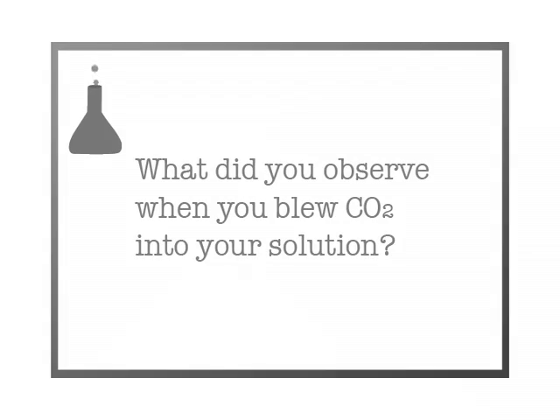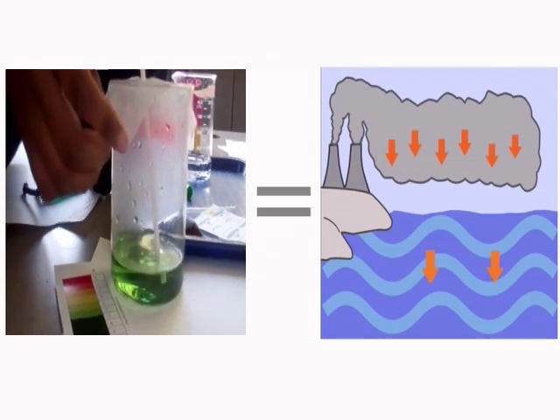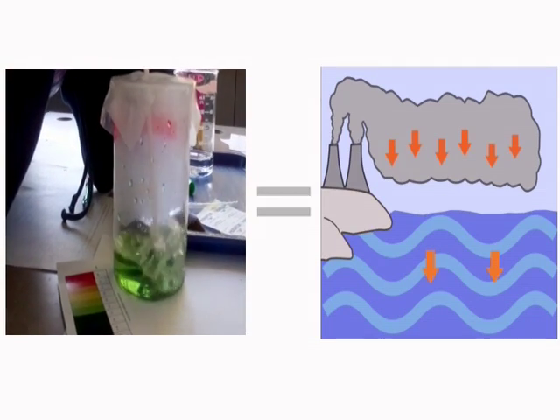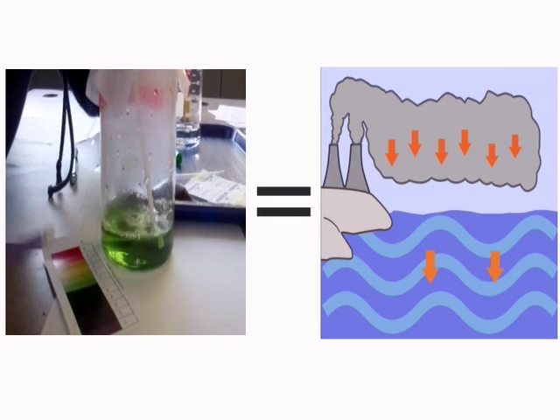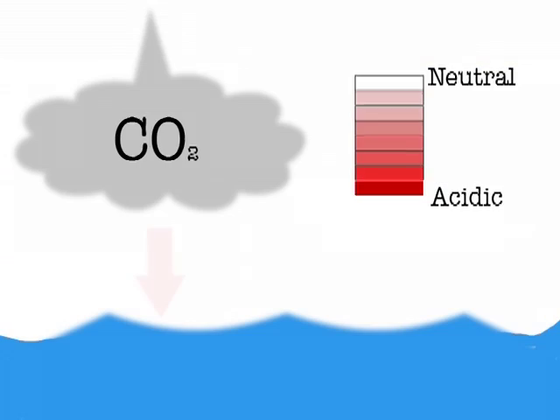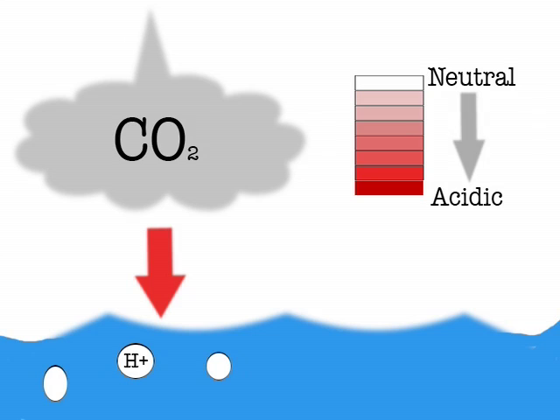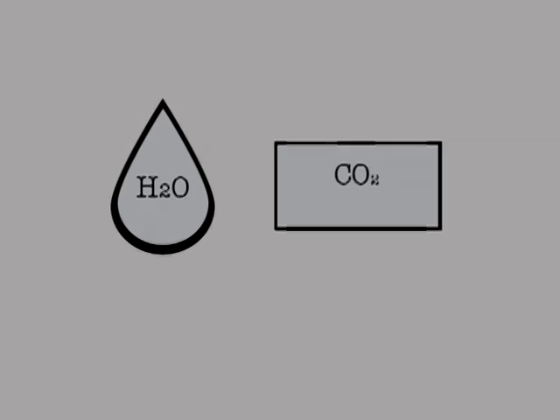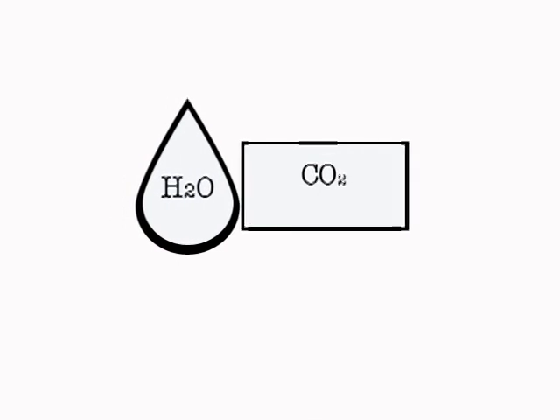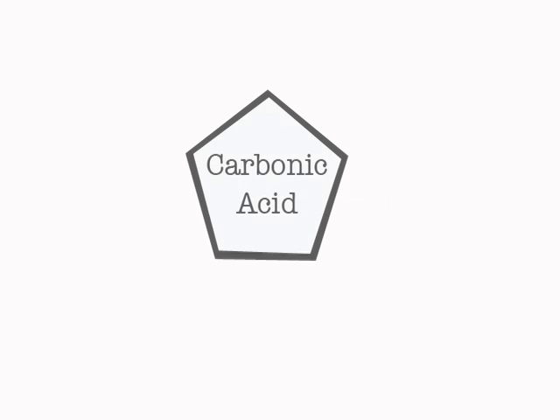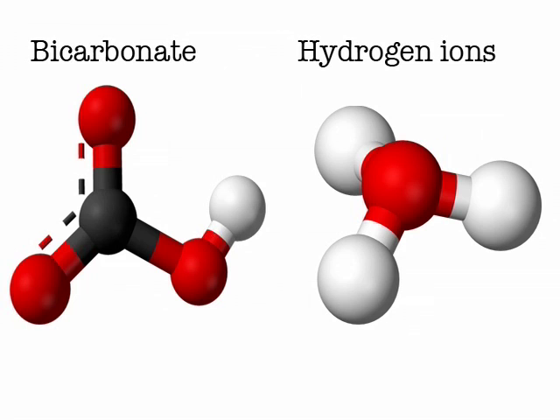What did you observe when you blew CO2 into your solutions? Breathing carbon dioxide into a beaker of salt water creates an exchange similar to carbon dioxide from the atmosphere filtering into oceans. The carbon dioxide from your breath increases hydrogen ions in the water, causing pH levels to go low, therefore acidifying the water and affecting organisms in the delicate marine ecosystem. This situation creates a chemical reaction as carbon dioxide and water are combined to form carbonic acid. This then breaks down to create hydrogen ions and bicarbonate.